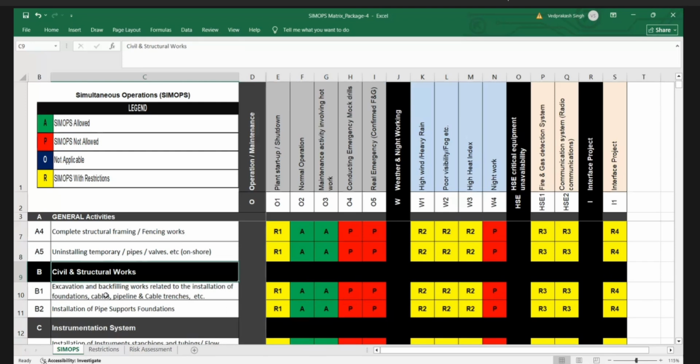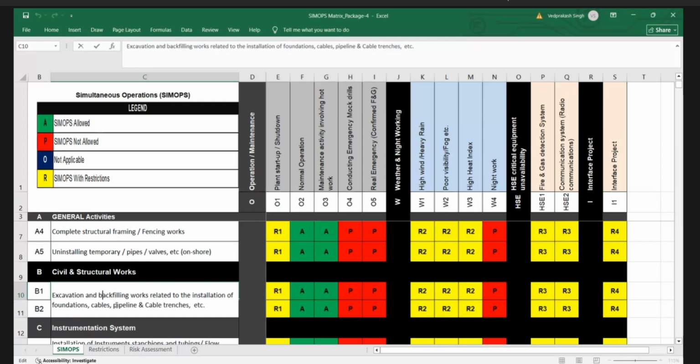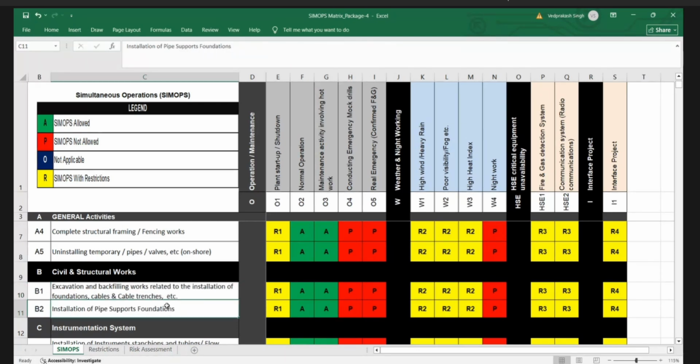Civil activity is an excavation job and backfilling related to the foundation and cable and maybe pipeline and cable trench. Pipeline is not there. I remove the pipeline. That we discussed, that cable trenches you may have something, and installation of pipe support. So these are the two excavation jobs, civil job. So civil job for pipe startup shutdown will have the same R1 because it can create some vapor cloud.